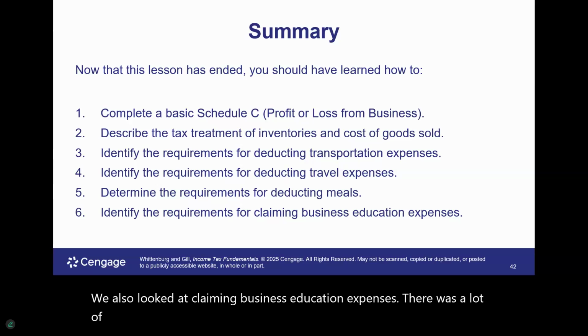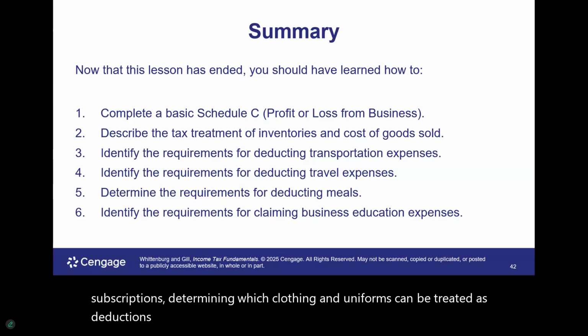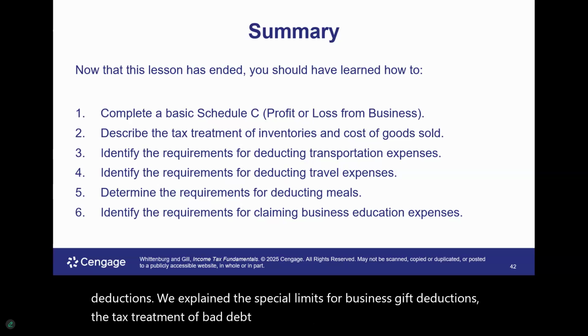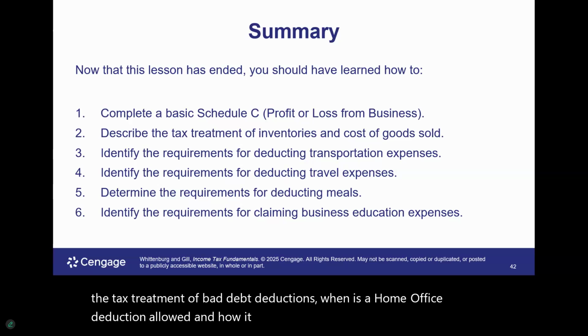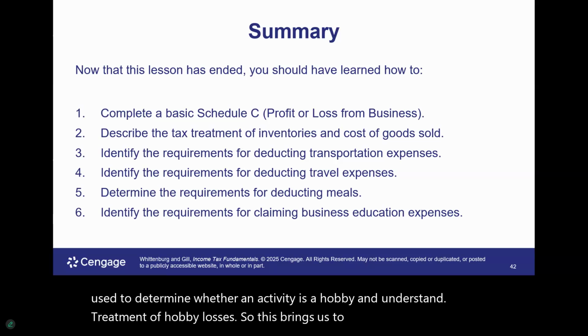We also discussed identifying the tax treatment of dues and subscriptions, determining which clothing and uniforms can be treated as deductions. We explained the special limits for business gift deductions, the tax treatment of bad debt deductions, when a home office deduction is allowed and how it is computed. And lastly, applying the factors used to determine whether an activity is a hobby and understanding the tax treatment of hobby losses. So this brings us to the end of chapter 3, business income and expenses.